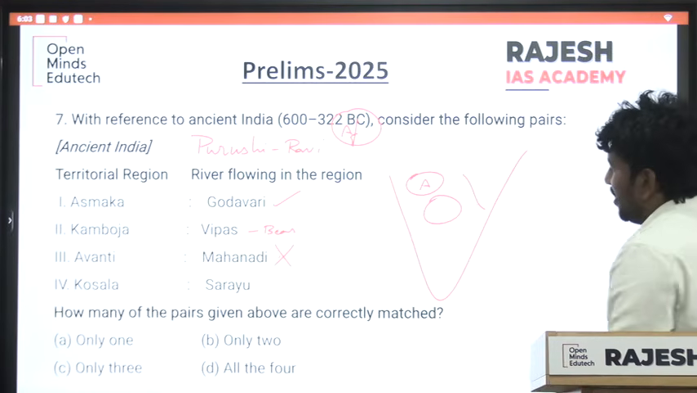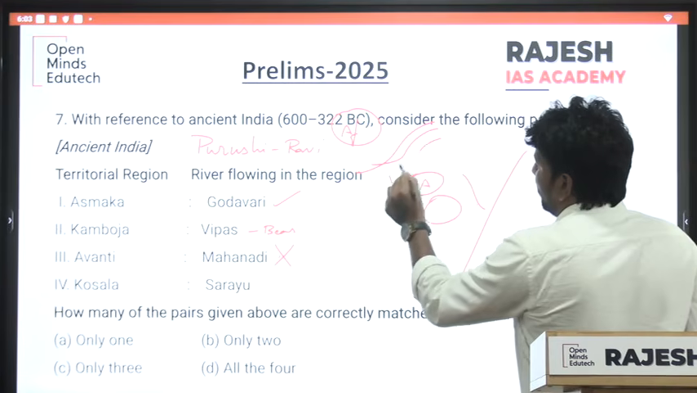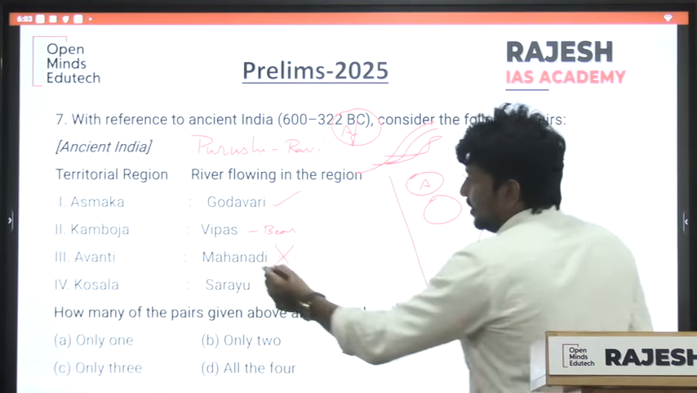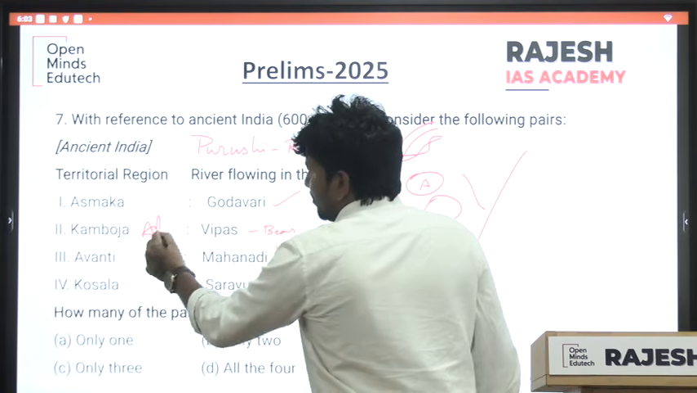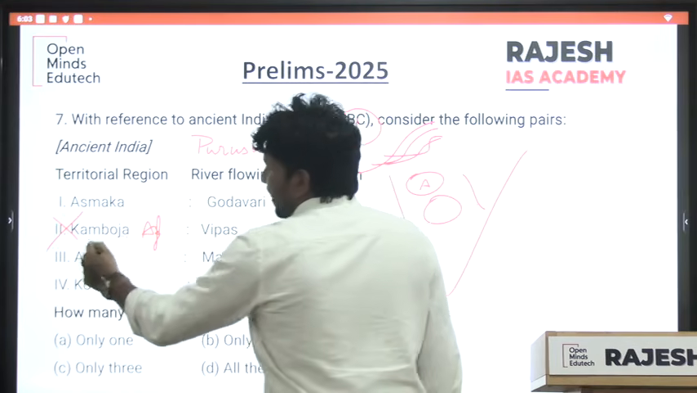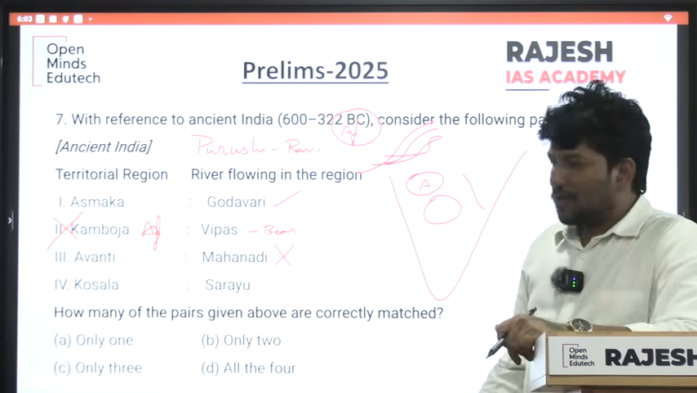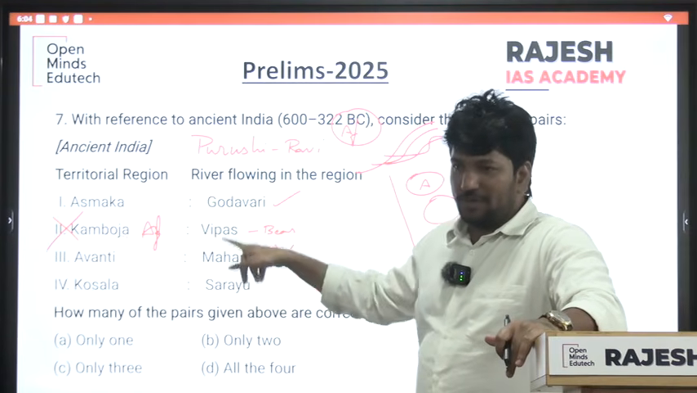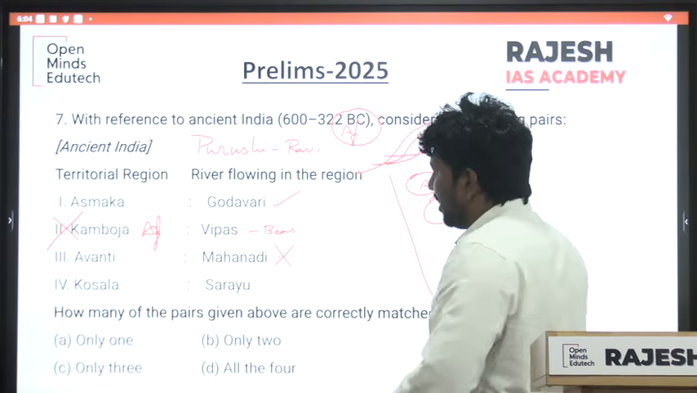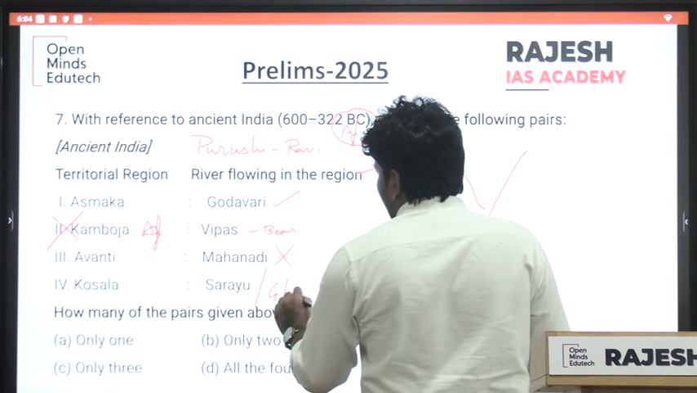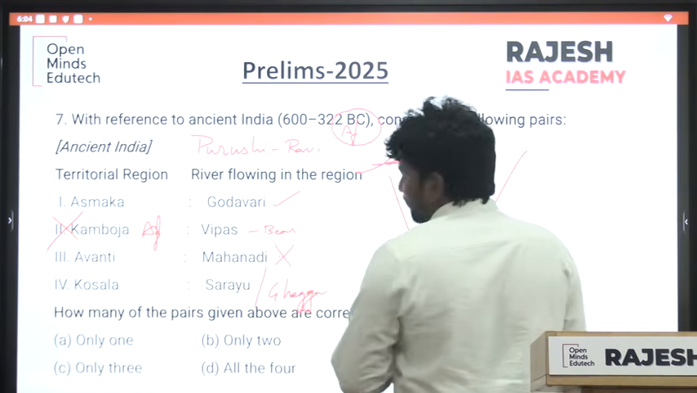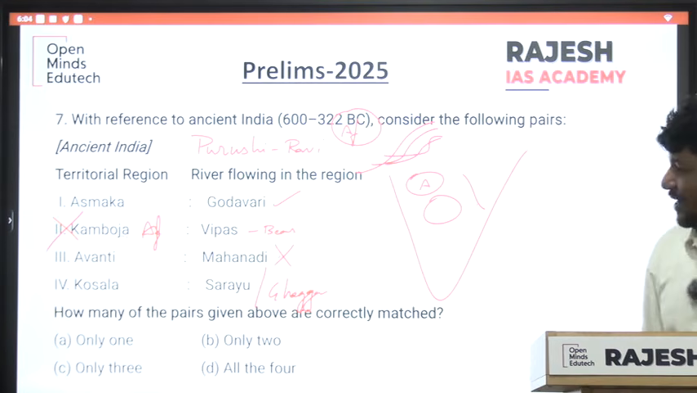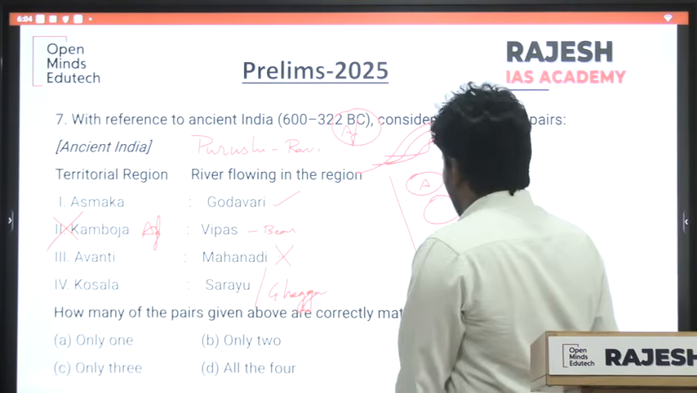So the Indus River is mostly in which area? India and Pakistan. So you can eliminate it, because it is in Afghanistan. Even if you don't know Vipas, you know Purishani also, so you can eliminate this one. Next one, Koshala, Sarayu. If you don't know that Sarayu is Gaggar, you cannot answer this question.